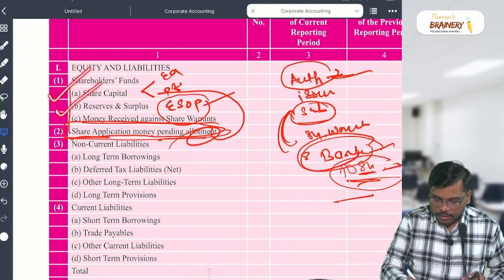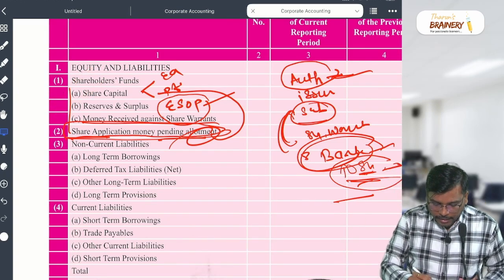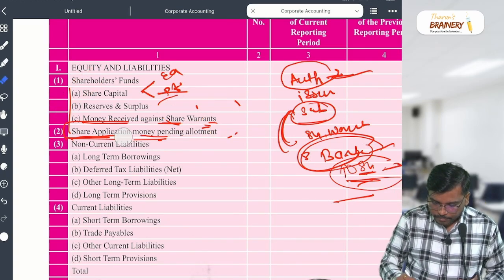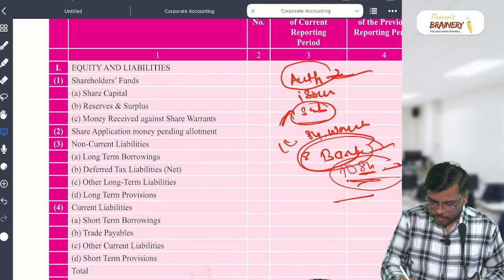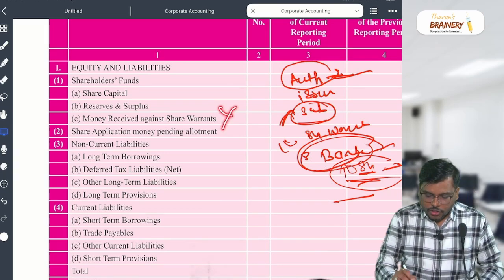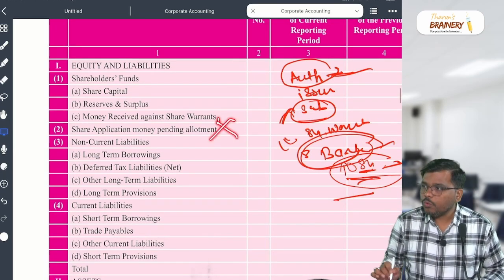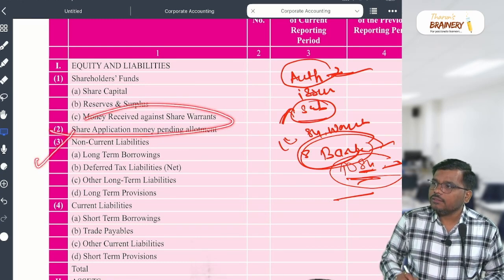Share capital, reserves and surplus. Generally, it 100% comes. Money received against share warrant, this won't come. Share application pending allotment, no, they won't ask generally. What will come, sir?